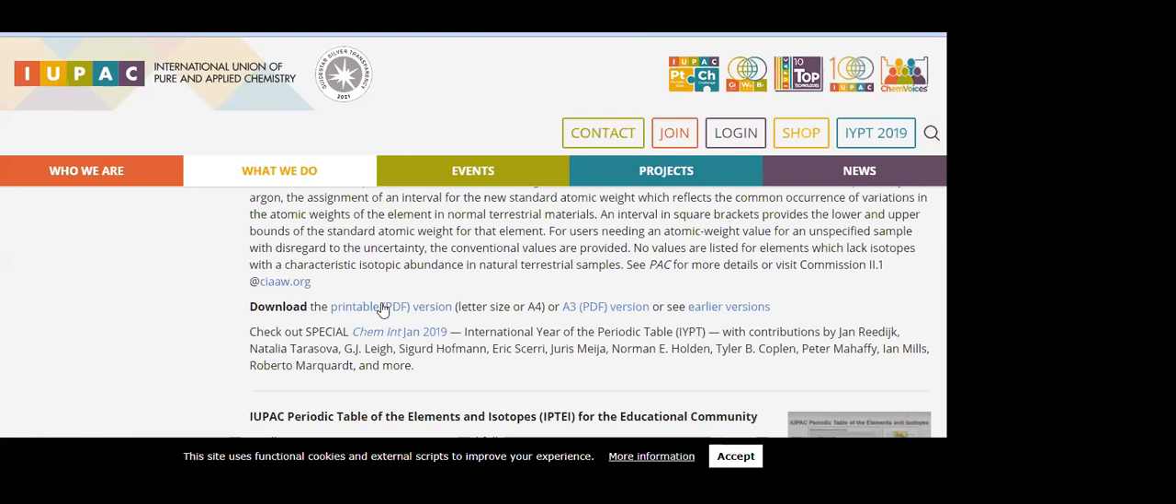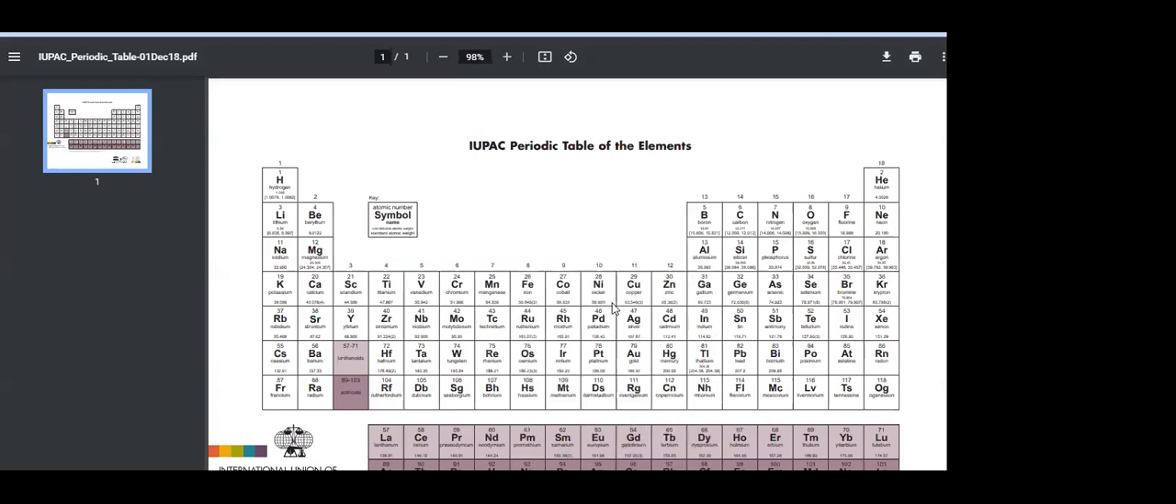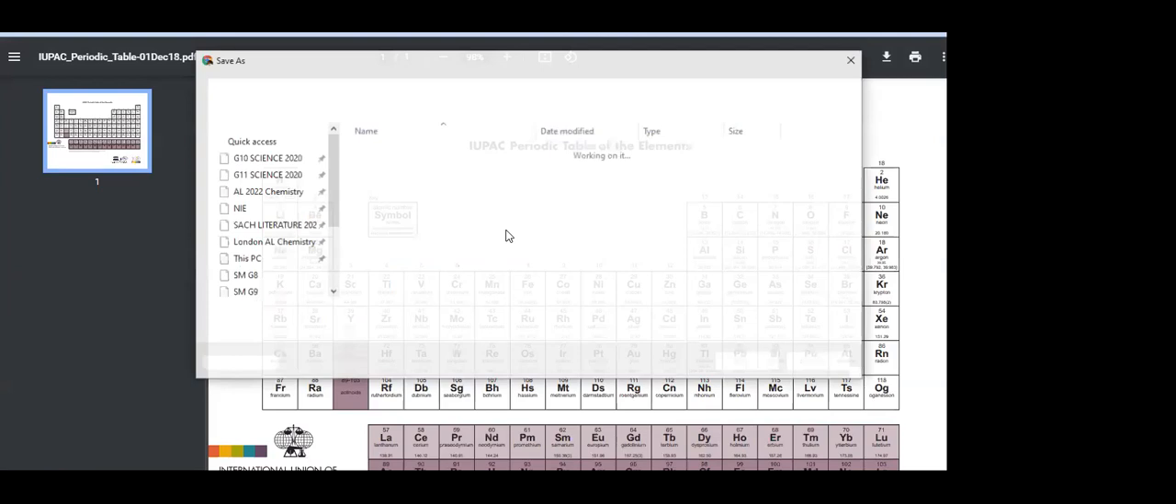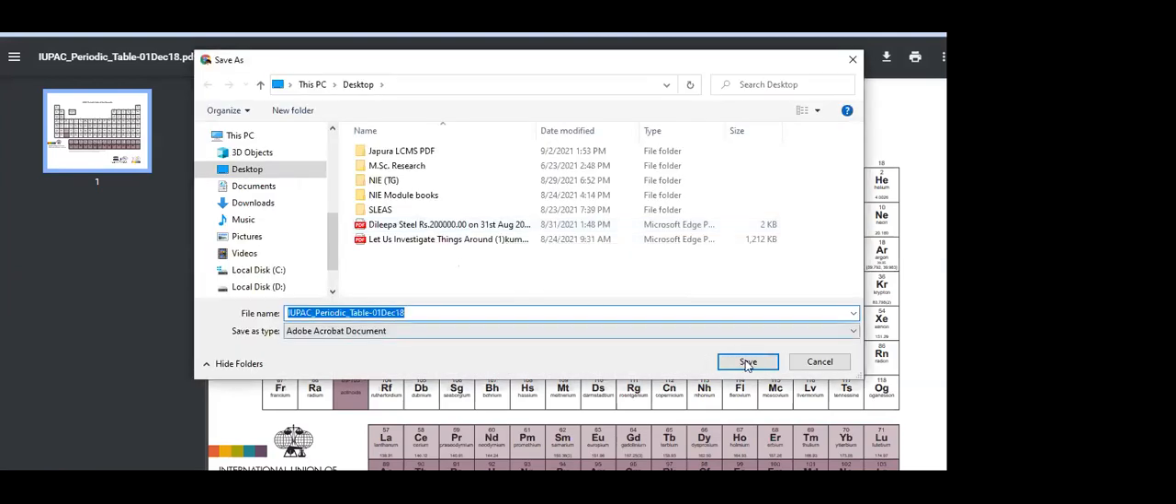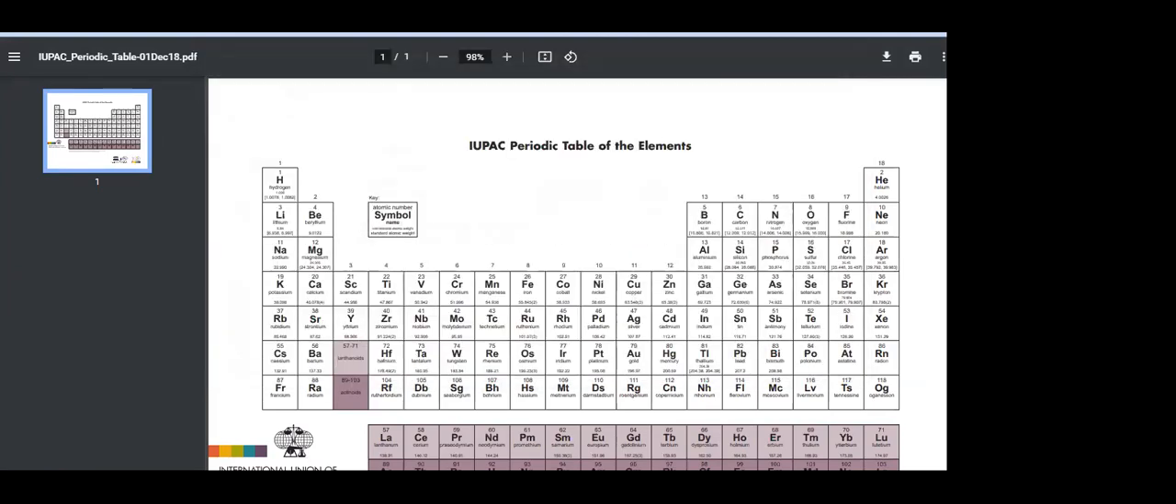You can download the PDF. If you want, I'll post it to you on WhatsApp. You can download the periodic table also as a PDF. So therefore, please use this. I will send you a WhatsApp. If you want, you can download it from this source. I told you the source name. Okay, let's move back.